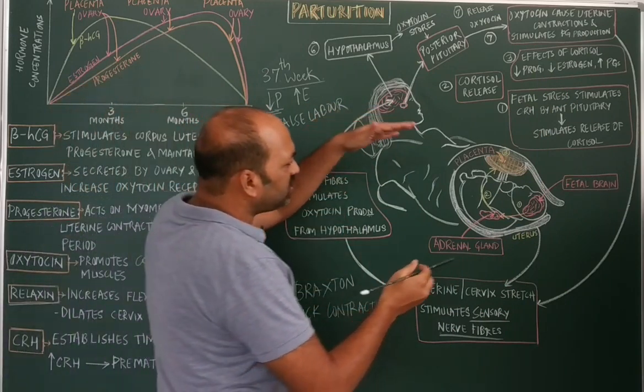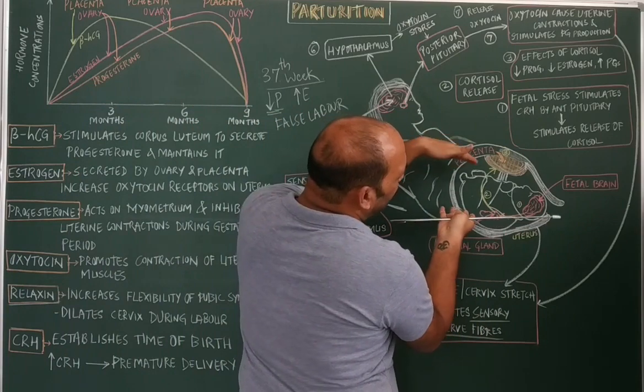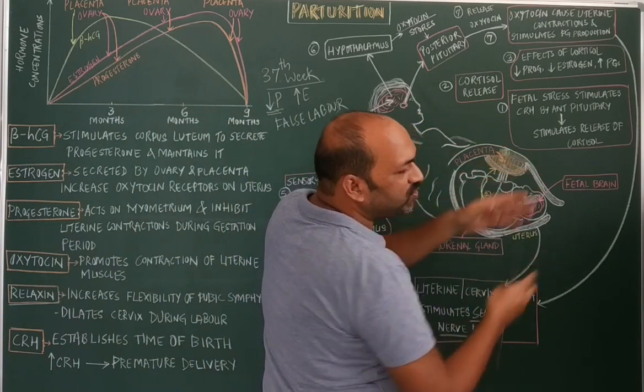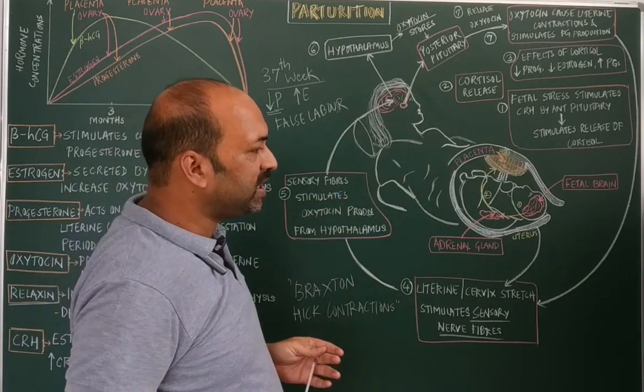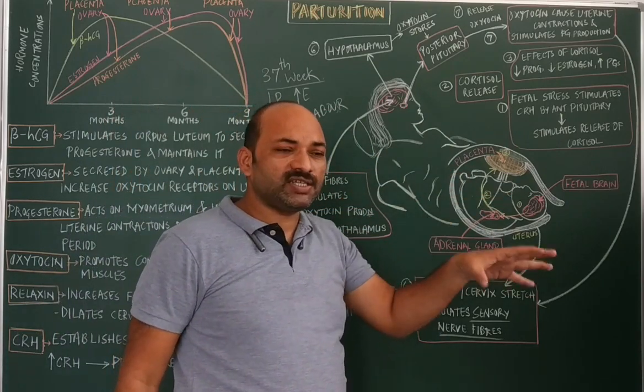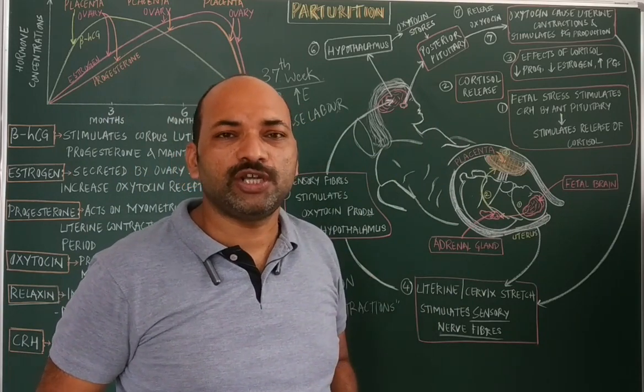Once again when the pressure is increased, the fetus starts making its movement towards the birth canal, the cervix and vagina. This is the second stage of the parturition, called the expulsion stage.